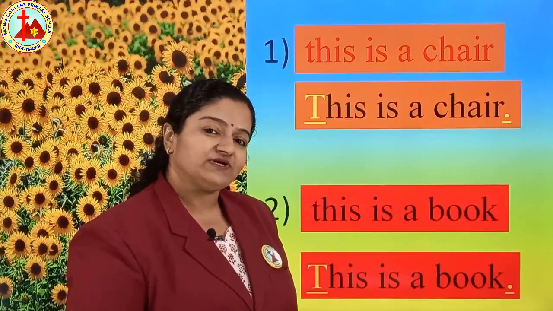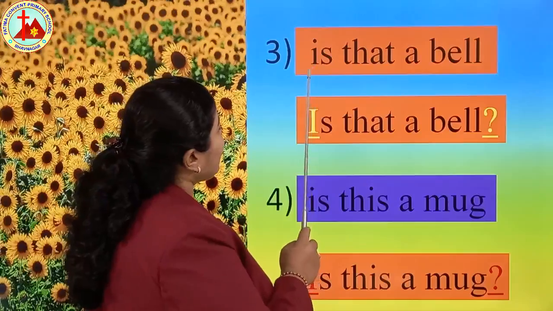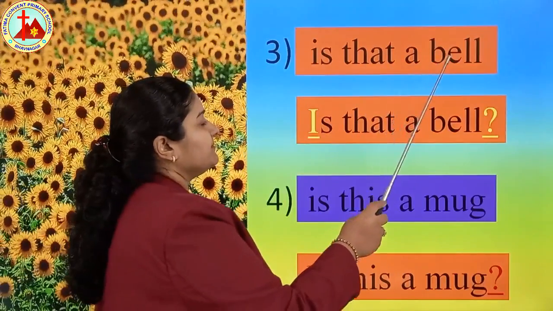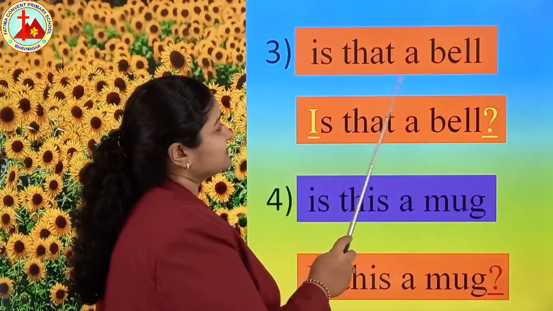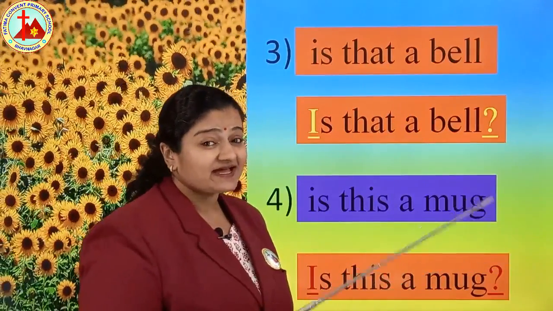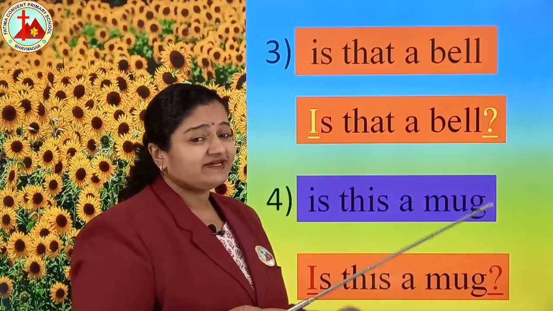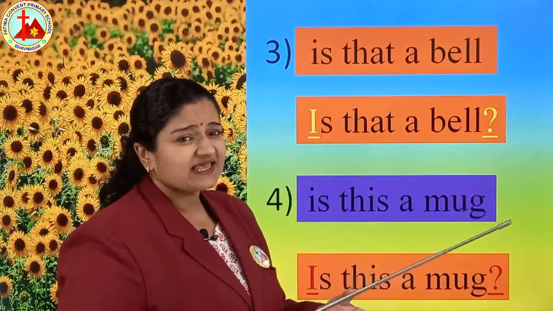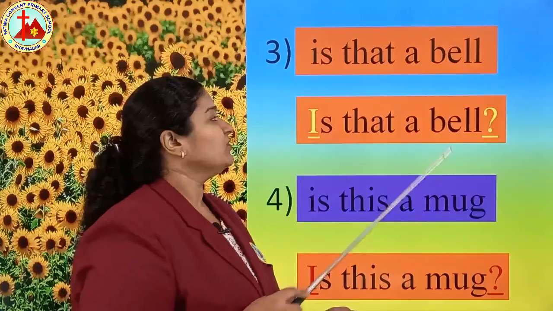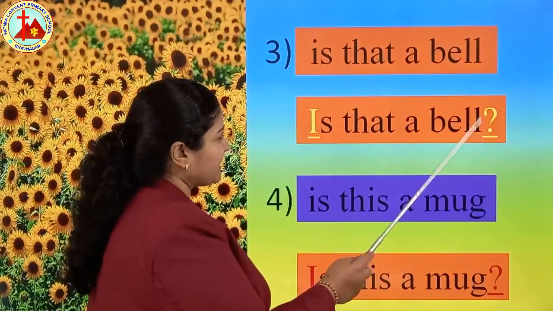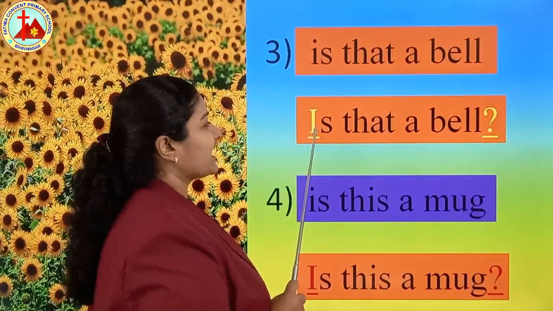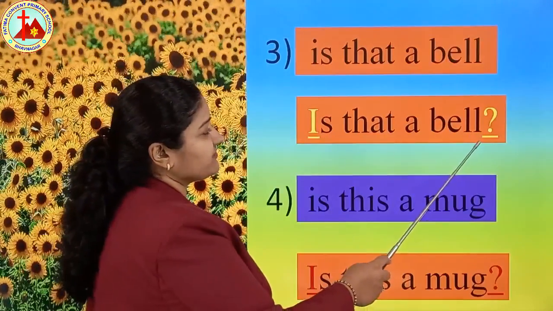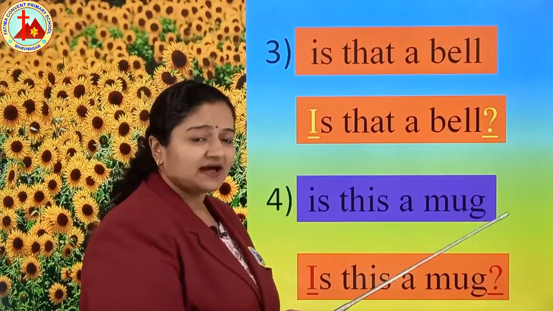Let's see the next one. The sentence is: Is that a bell? Now they are asking, is that a bell? Things are there on the table and some person is asking, is that a bell? So we'll put a question mark and the first letter capital. Yes, I is capital and at the end we have to put a question mark.